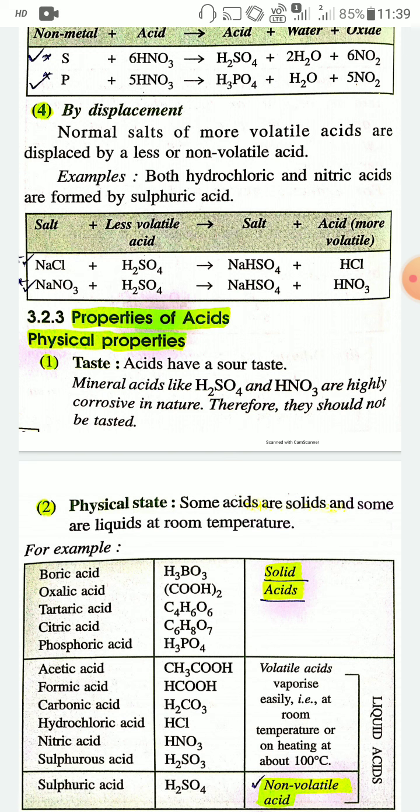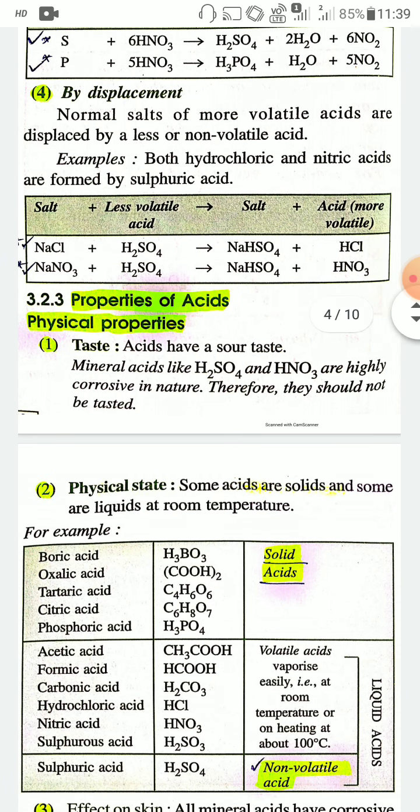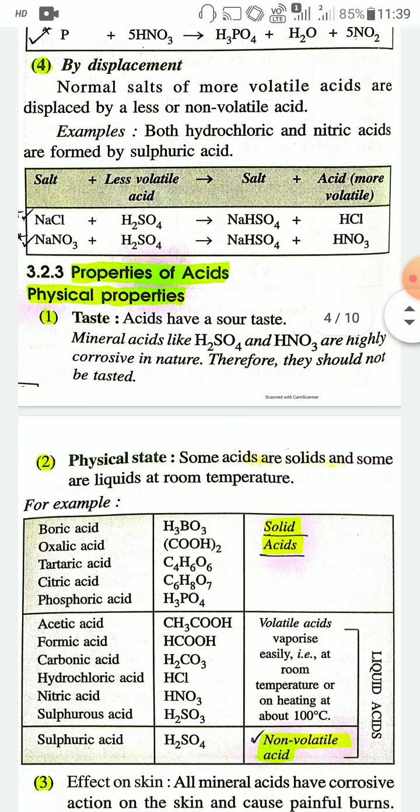Second physical property, physical state. Some acids are solid and some acids are liquid at room temperature. For example, boric acid, oxalic acid, tartaric acid, citric acid. Maximum of these are organic acids except boric acid and phosphoric acid. Boric acid, oxalic acid, tartaric acid, citric acid, these are examples of solid acids.